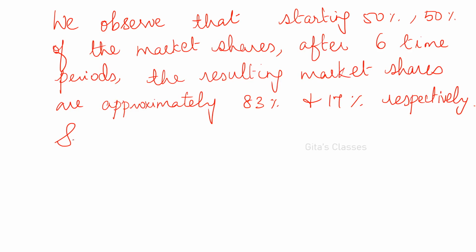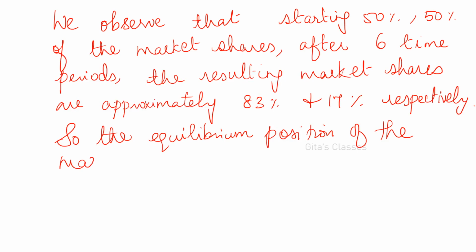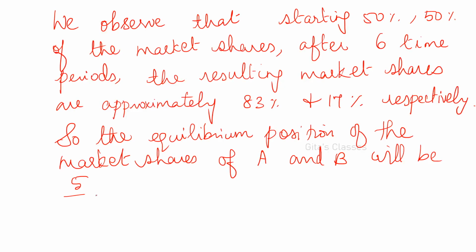So the equilibrium position of the market share of A and B will be 5/6 and 1/6 of the total market respectively.